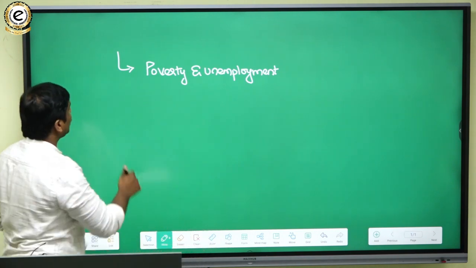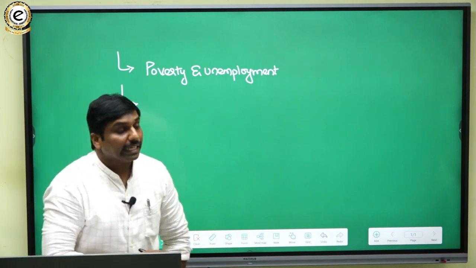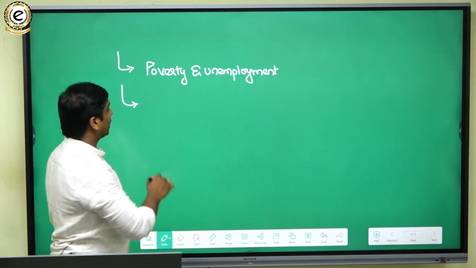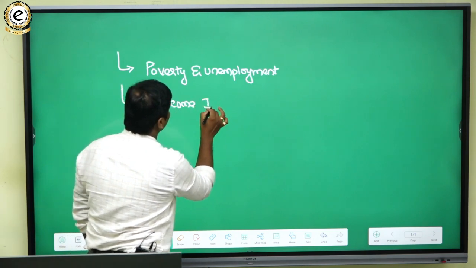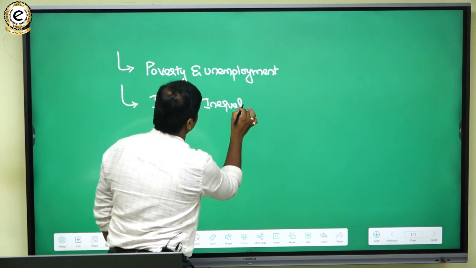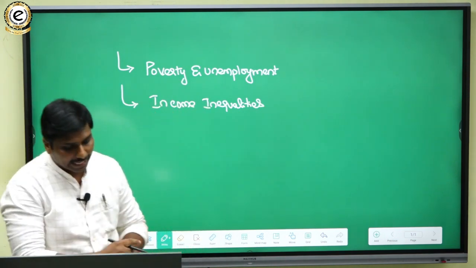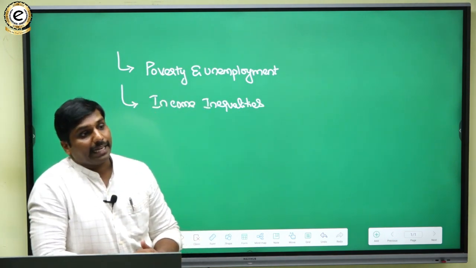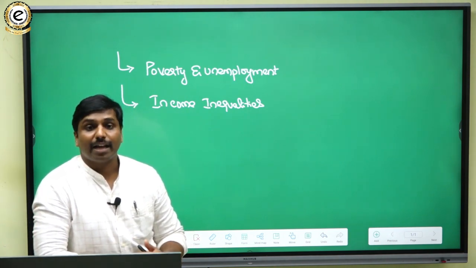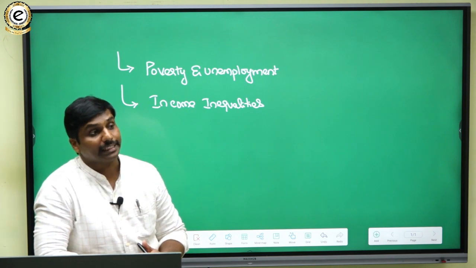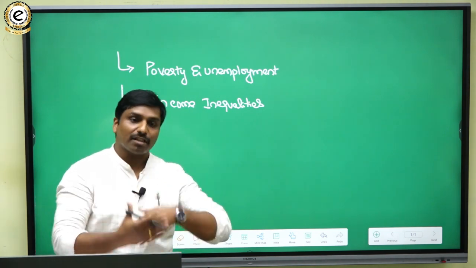And then you can highlight the level of income inequalities that are there. You can highlight that despite having economic development, India is still plagued with income inequalities, and economic disparities are still prevailing.